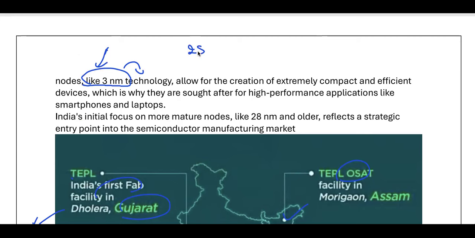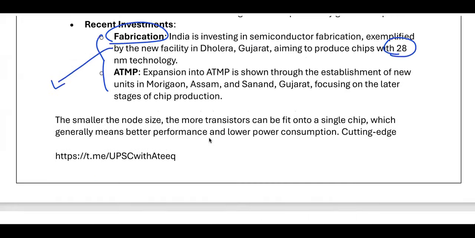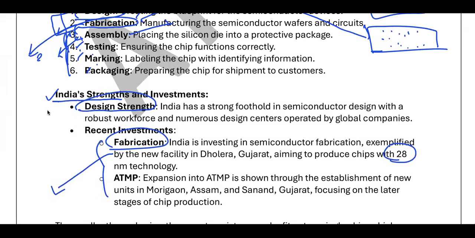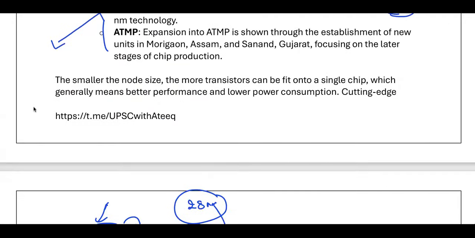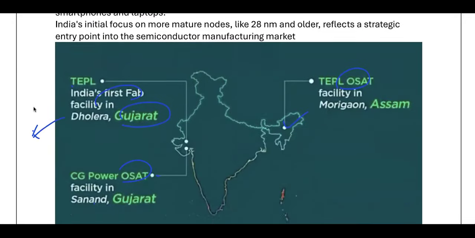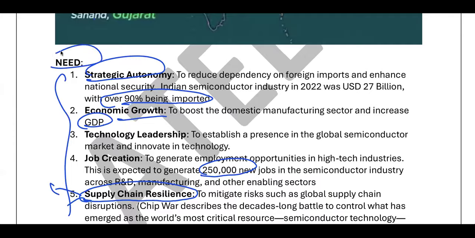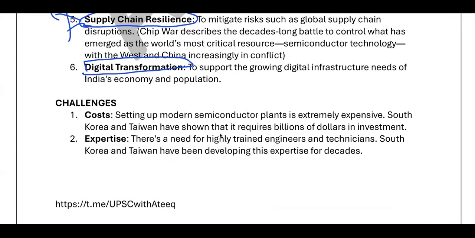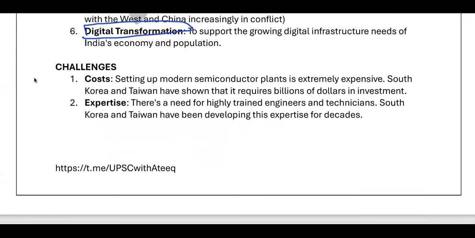So we can go initially for 28 nanometers, a maturity level. Okay, so this is what the current affairs is, and these are not simple, they are technical and are left out most of the time. So I hope you have understood what the strength of India is, where India is investing, what the size of the semiconductors required is, and then what the need is. Okay, so everything is well and good.